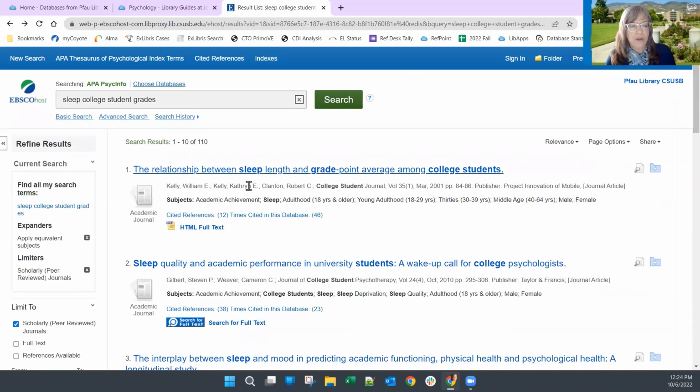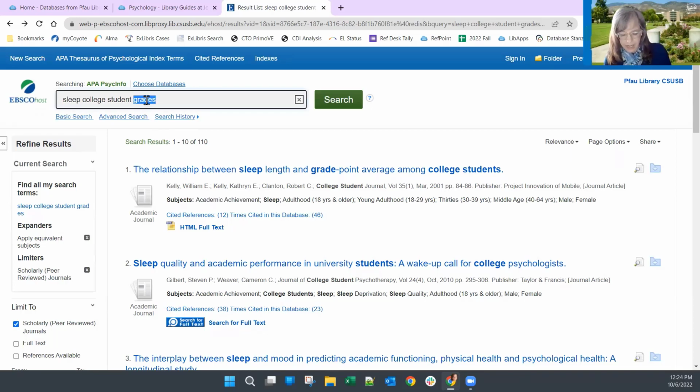Now, same thing again about always trying to fiddle with your keywords. This isn't a bad search, but as I look at these articles here, I see there is a subject, academic achievement. Now, again, I didn't see that one before. I did grades and I did academic performance, but what if I do academic achievement?